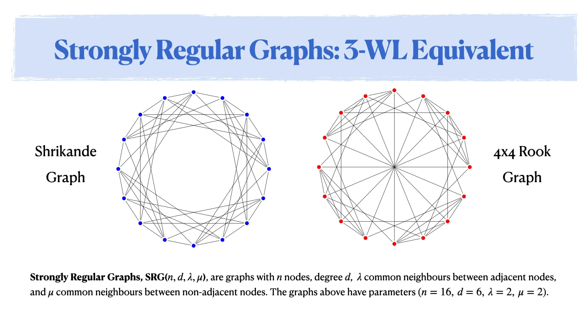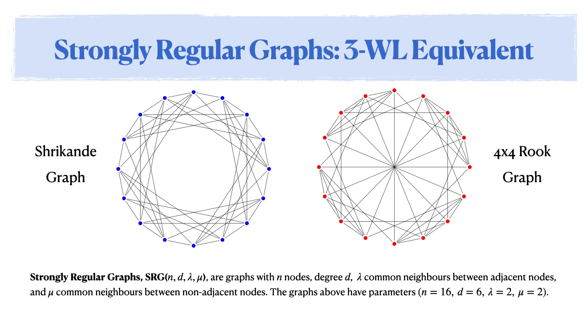Before we try to answer this question, we have to first introduce a family of graphs that are 3WL equivalent. And in particular, in this work, we're going to be heavily focusing on strongly regular graphs. We say that a graph is D-regular if it has n nodes, and each of the n nodes has D neighbors.